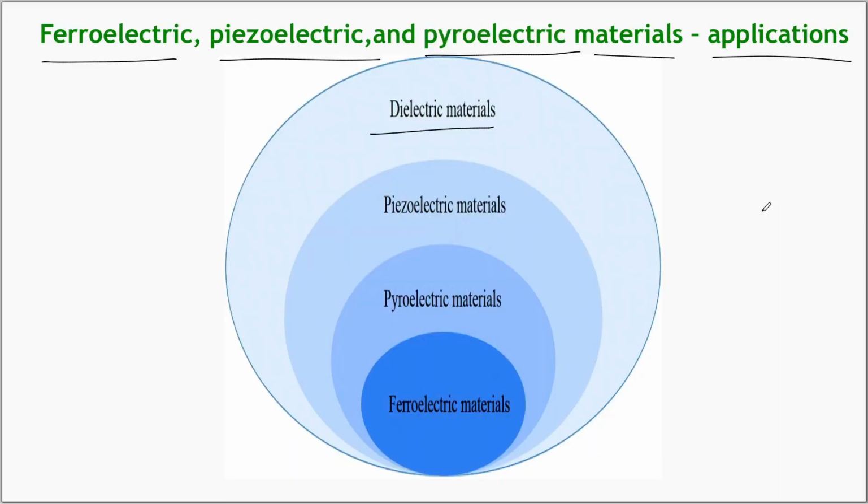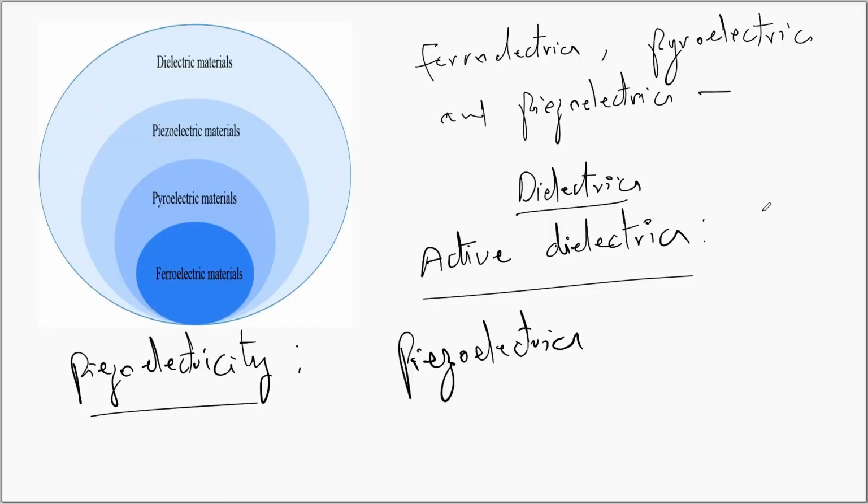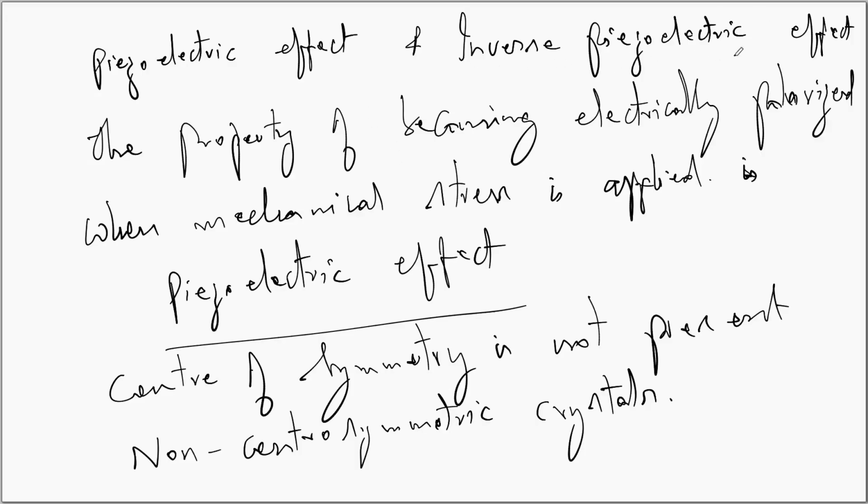In this video, we have started our discussion with the active dielectrics. We have said ferroelectrics, pyroelectrics and piezoelectric materials are all called active dielectrics. Piezoelectricity is noticed in materials that exhibit the piezoelectric effect, which are known as piezoelectrics. The piezoelectric effect and the inverse piezoelectric effect are exhibited by the piezoelectric materials. The property of becoming electrically polarized when mechanical stress is applied is called the piezoelectric effect. These three different materials do not have a center of symmetry, which is also called non-centrosymmetric crystals. So these three are solid dielectrics without a center of symmetry.